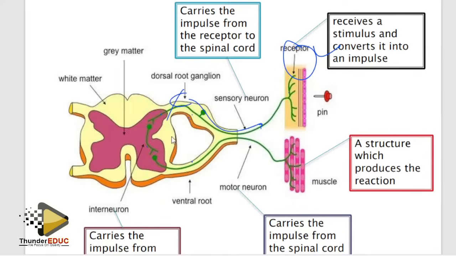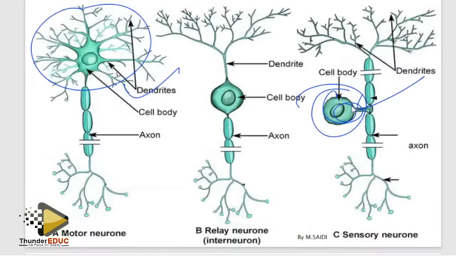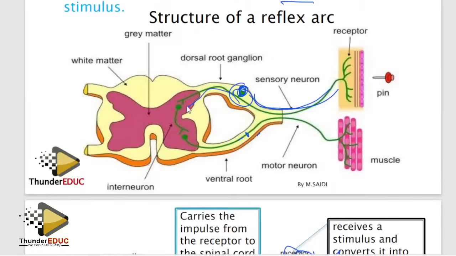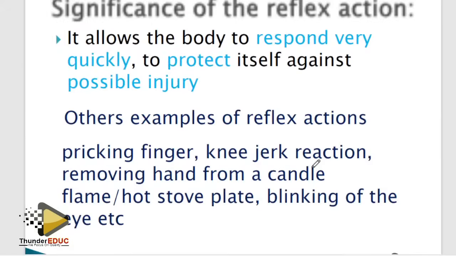How do you know that this is sensory? Because sometimes they bring it upside down. Just look at where the swelling is. That neuron is going to be the sensory neuron. Why? Because the sensory neuron has the cell body along it. So if you look at it here, the cell body is here, so the neuron continues. So if they bring it upside down, whatever they have done so that they can confuse you and make you fail, tell them that you found a captain. So that's done. Functioning is the same thing, part function, part function.